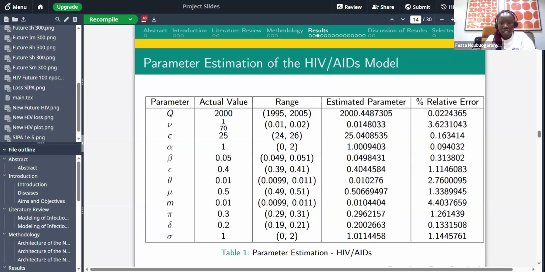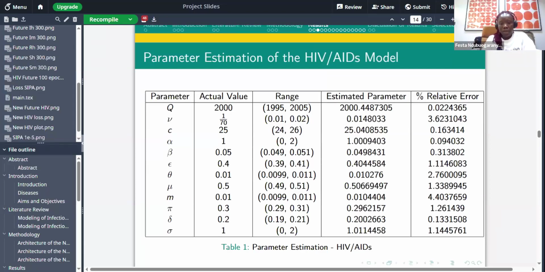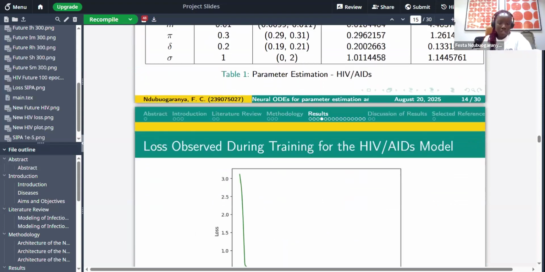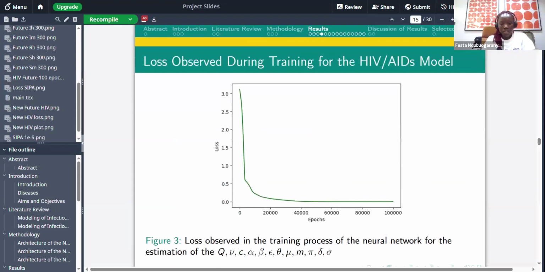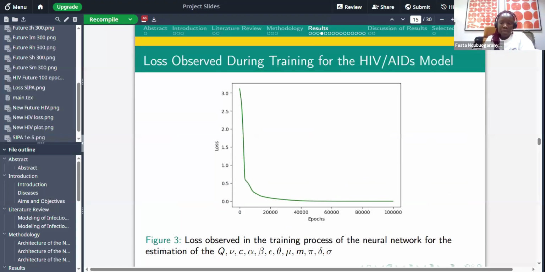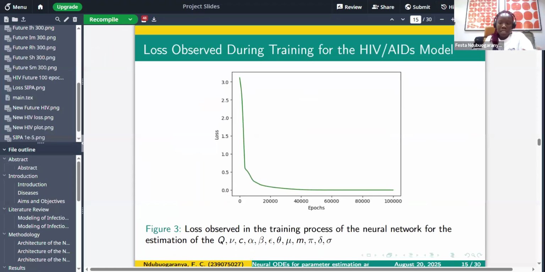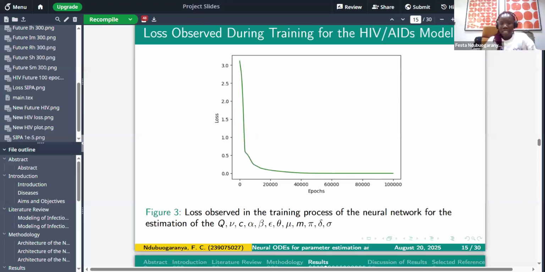The learning rate we used for HIV/AIDS was 1 times 10 raised to the power minus 5. The model was trained for 100,000 epochs, about 19 minutes. The lesser the number of epochs, the lesser the time; the larger the epochs, the larger the time. This is the relative error I got for the 4 compartments, comparing the actual data to the predicted data: the error for the S compartment, the I compartment, the P compartment, and the A compartment. The trained neural network estimated the learnable parameters. Figure 3 shows the loss in the training process, and figure 4 and table 1 show the visualization of the predicted outcomes and the estimated parameters.